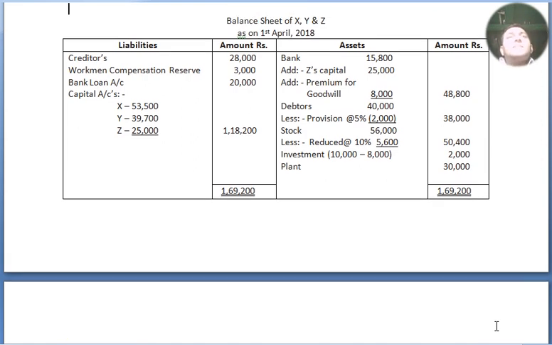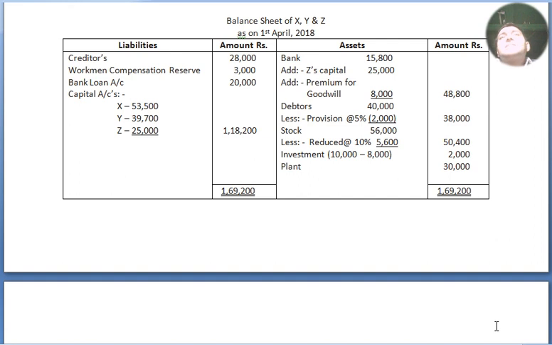Liabilities, amount, assets, amount. Now we move to creditors. No adjustment, as it is 28,000. Workmen compensation reserve, out of 12,000 only 3,000 is the new reserve. Bank loan account, as it is, no adjustment, 20,000. Capital accounts: X is 53,500, Y is 39,700, Z is 25,000. Altogether 1,18,200 in the outer column. Altogether in the amount column is 1,69,200.